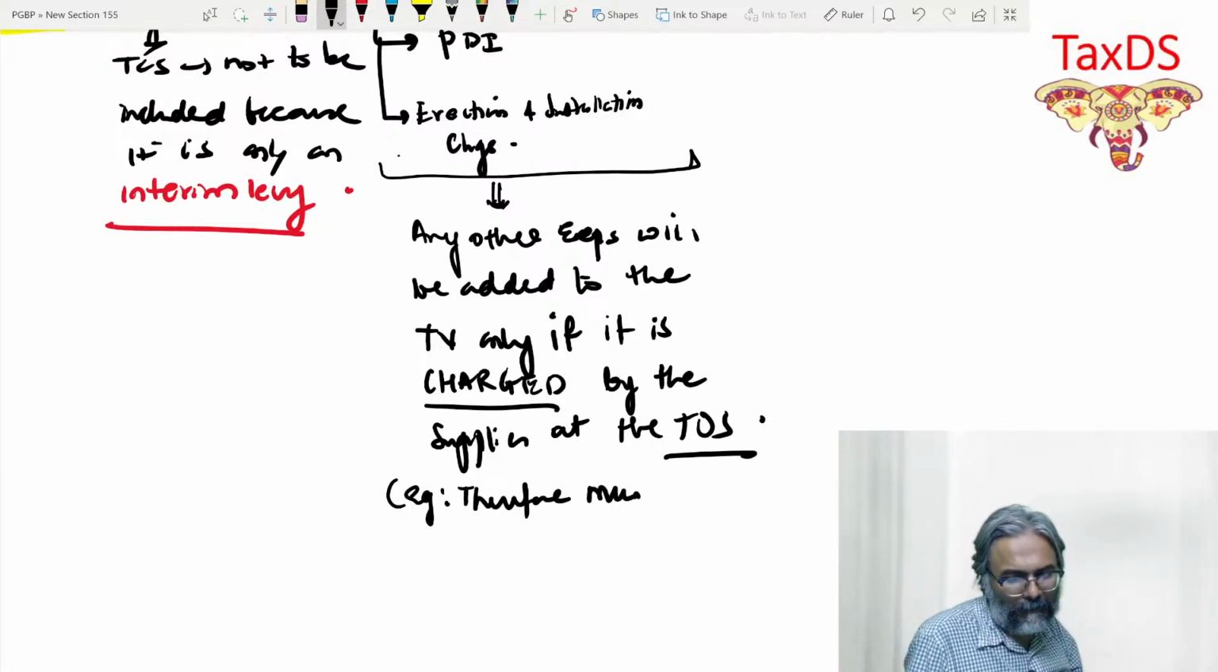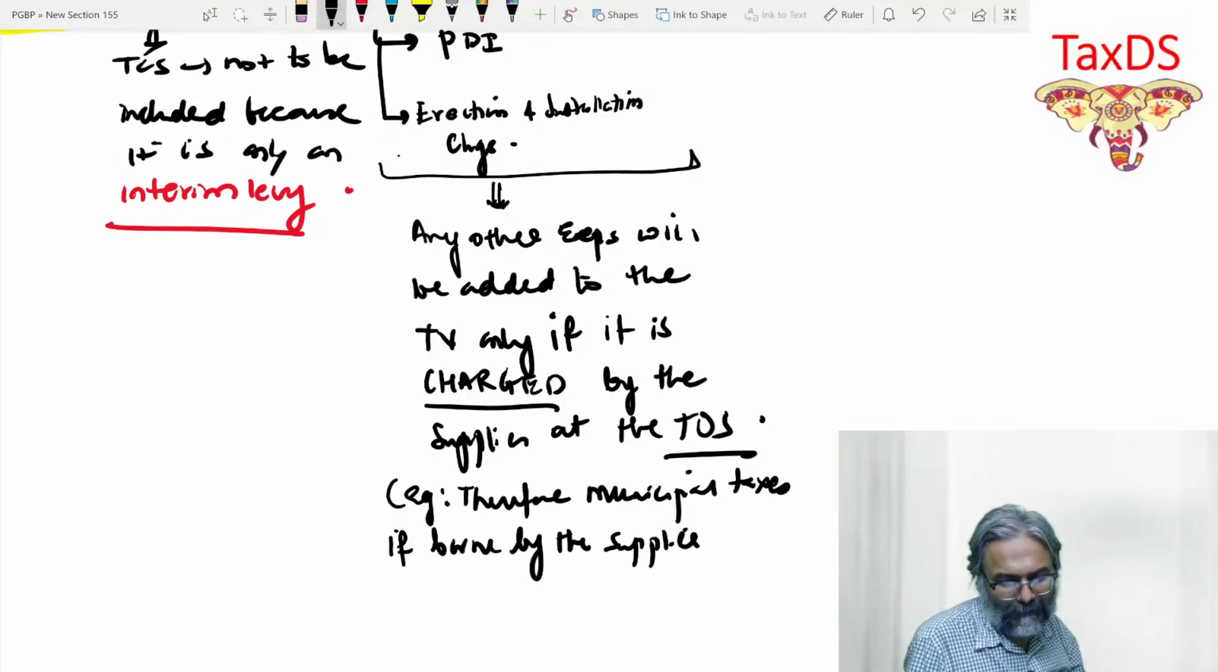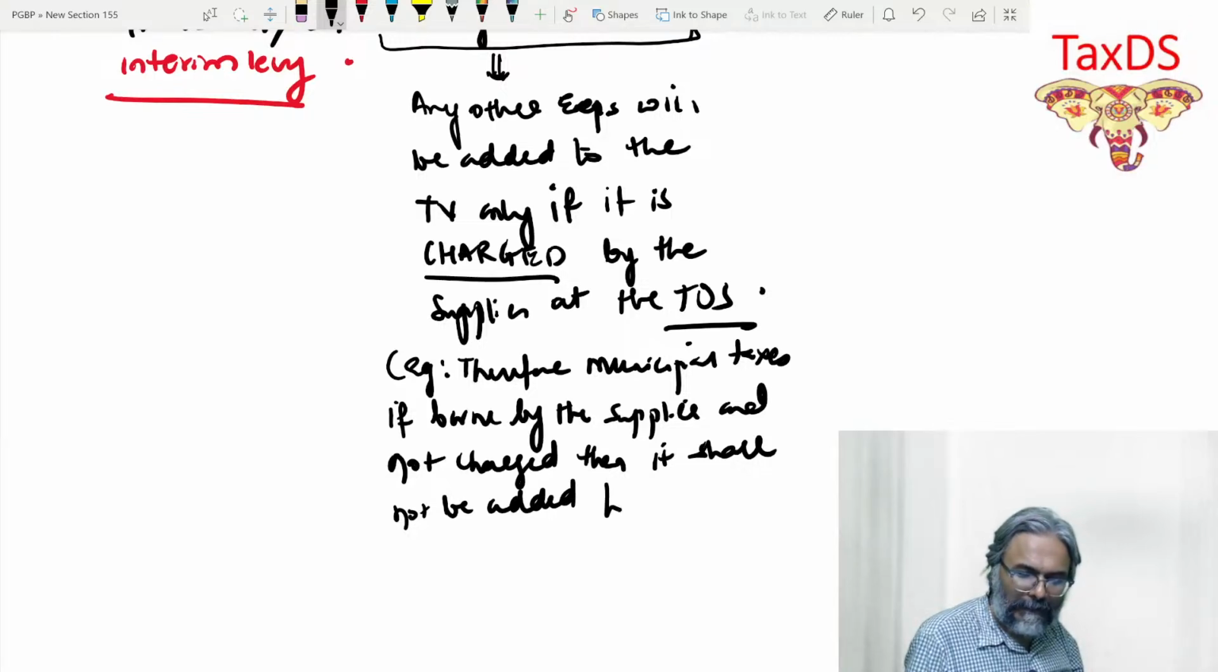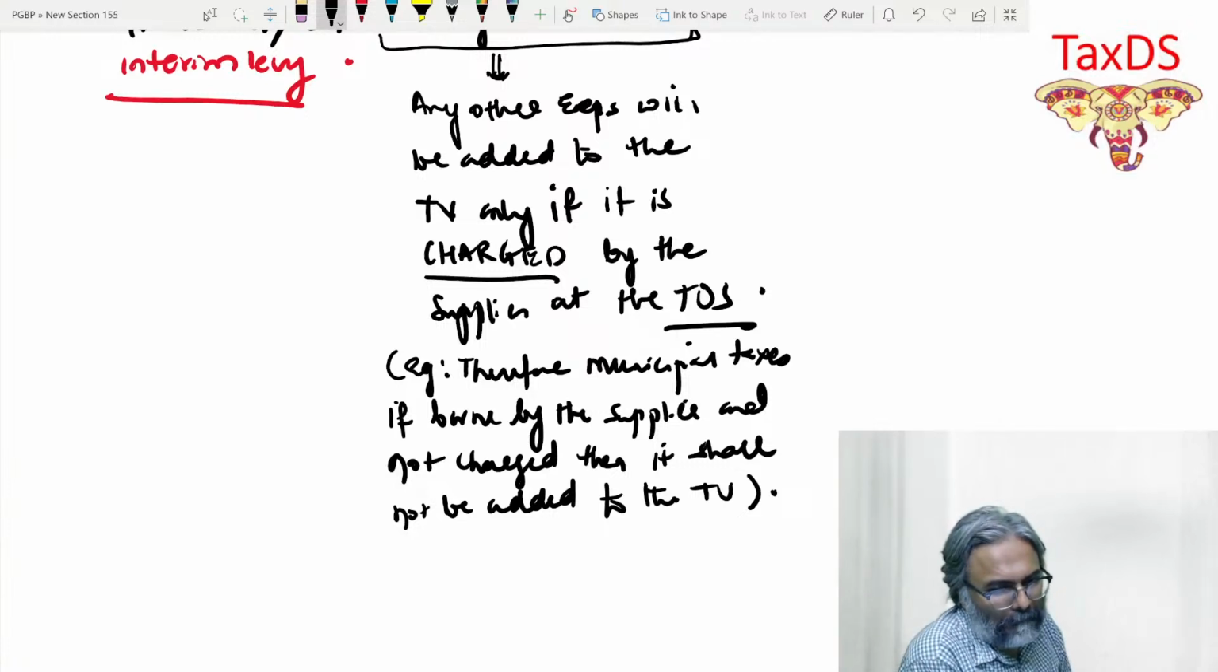Therefore, municipal taxes, if borne by the supplier and not charged, then shall not be added to the transaction value. Is that point clear to all of you? Everyone.